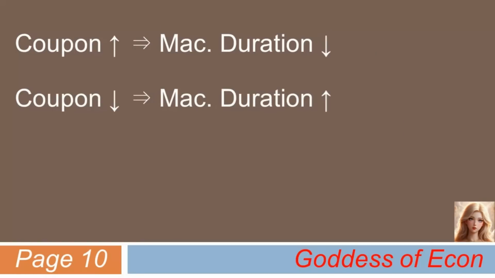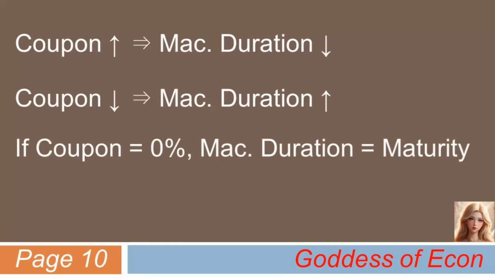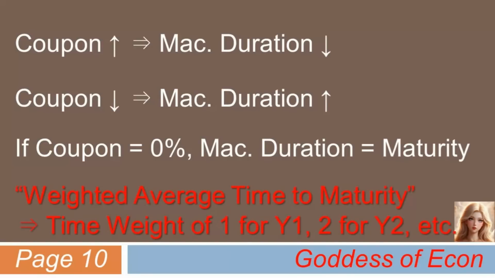So, in summary, the higher the coupon, the shorter the Macaulay duration of the bond becomes. Conversely, the lower the coupon, the longer the Macaulay duration of the bond becomes. And in the case of zero coupon bonds where cash flow only occurs at maturity, Macaulay duration becomes exactly equal to its maturity, expressed in years. So, Macaulay duration can be thought of as the weighted average time to maturity, with weight of 1 given to cash flows occurring in year 1, weight of 2 to year 2, and so on and so forth. In the case where the cash flow occurs only at maturity, the weighted average time to maturity becomes just plain maturity. Not too difficult, is it?